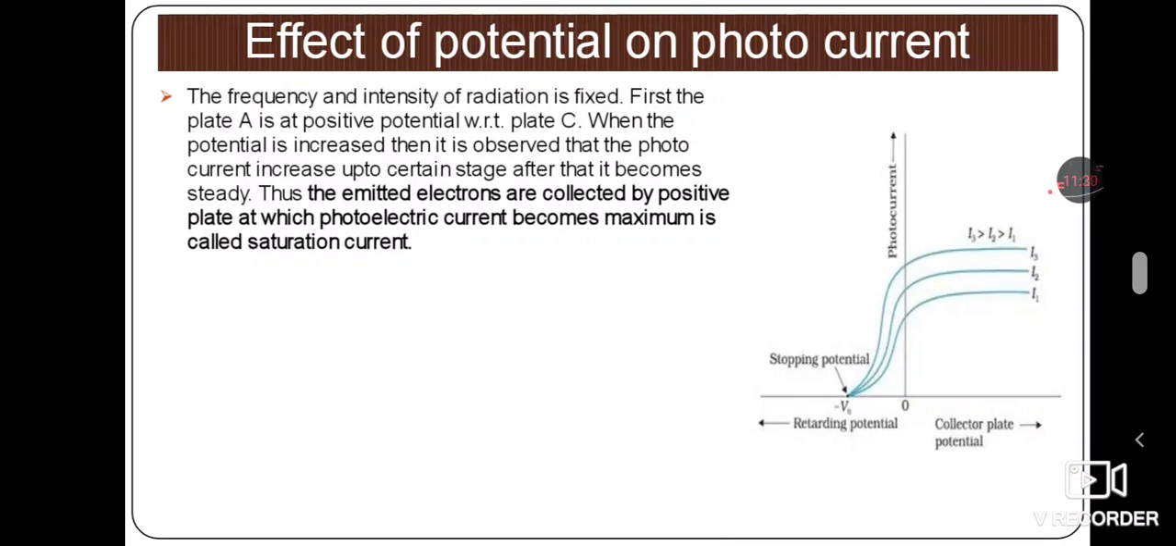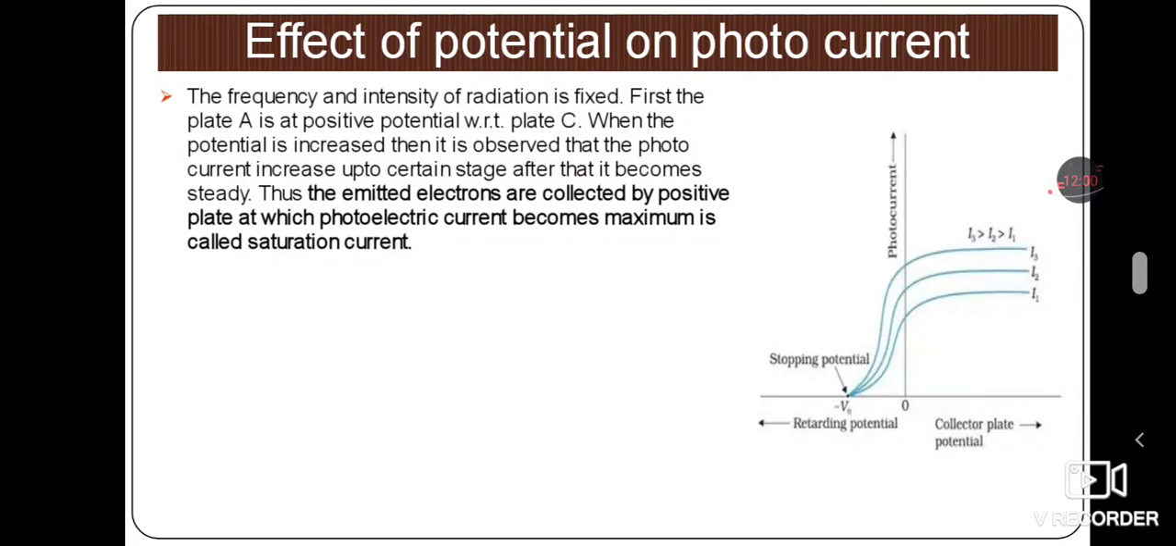Already we know that as the potential goes on increasing, automatically the electron flow increases, and the current also goes on increasing, but this process takes place only up to a certain stage. After that stage there will be no increase, no decrease, it remains at a steady position. Thus the emitted electrons are collected by the positive plate, at which the photoelectric current becomes maximum, and it is called the saturation current.